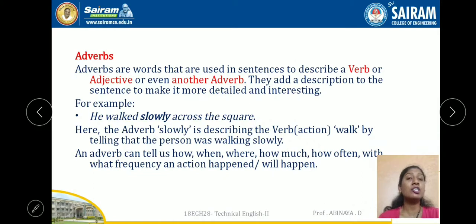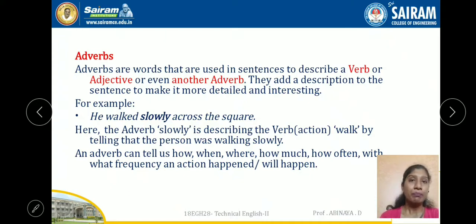So, what is the function of an adverb in a sentence? Adverbs are words that are used in sentences to describe a verb, an action. A verb is an action word in the sentence, right? It describes an action or adjective. An adverb can modify an adjective also, and even another adverb. So, adverbs are words which describe, modify, and tell about a verb in the sentence, an adjective and another adverb also. They add description to the sentence to make it more interesting and detailed, right?